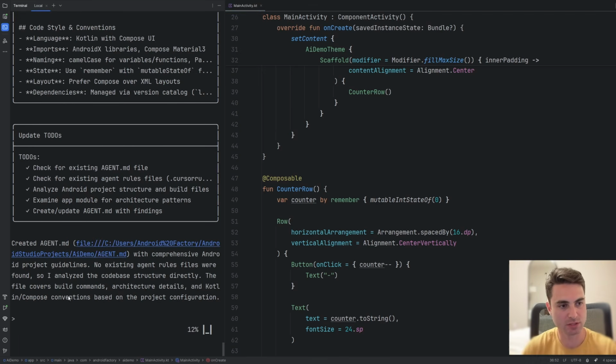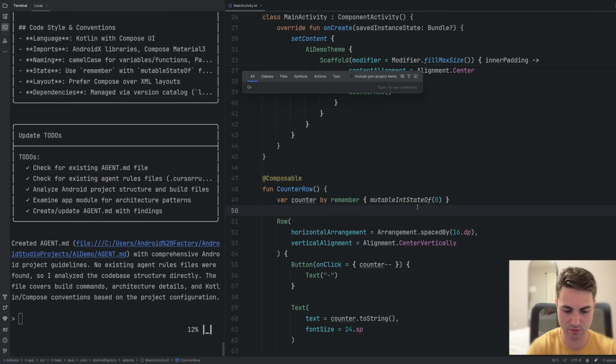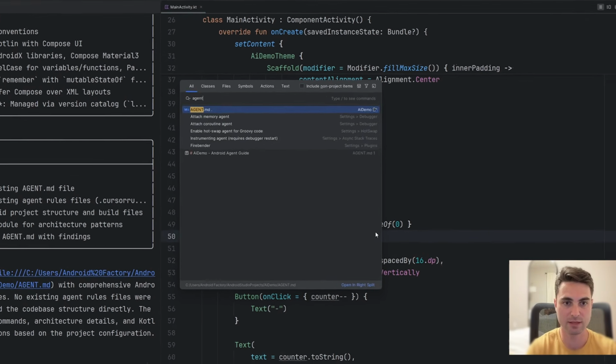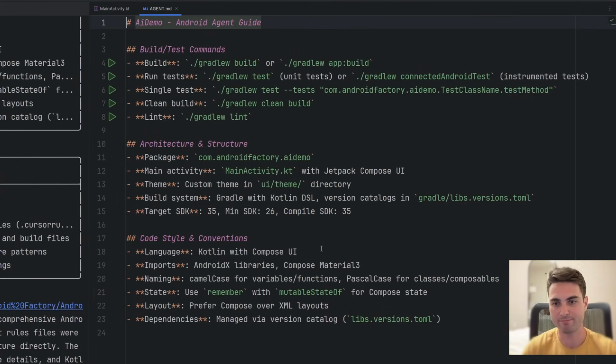All right, and so we just let it do its thing here. It created the AGENT.md file, comprehensive Android project guidelines. No existing agent rule files were found, so I analyzed the code base structure directly. File covers build commands, architecture details, Kotlin Compose conventions, based on the project's configuration. So we are just going to find this file right here. And yeah, this is pretty simple, pretty straightforward. There's not a tremendous amount here that is super beneficial because again, this is just such a simple project that it's a little hard to do so.